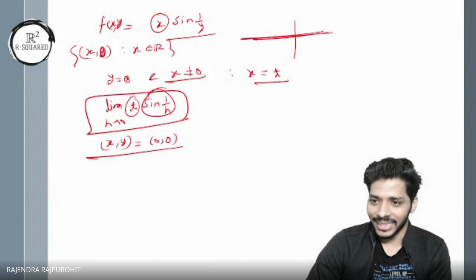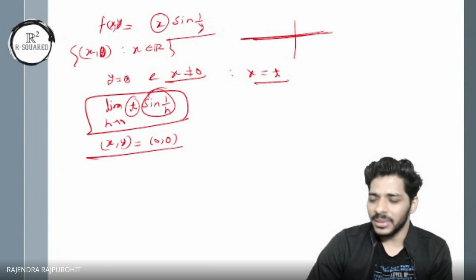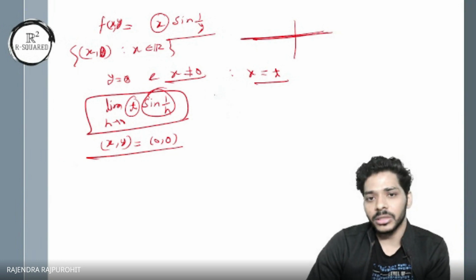I'll use the sequential criterion. If you don't remember, I'll give you a small definition.